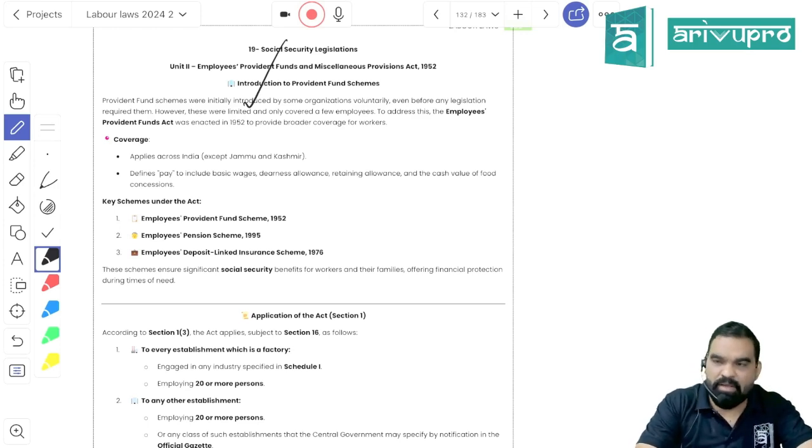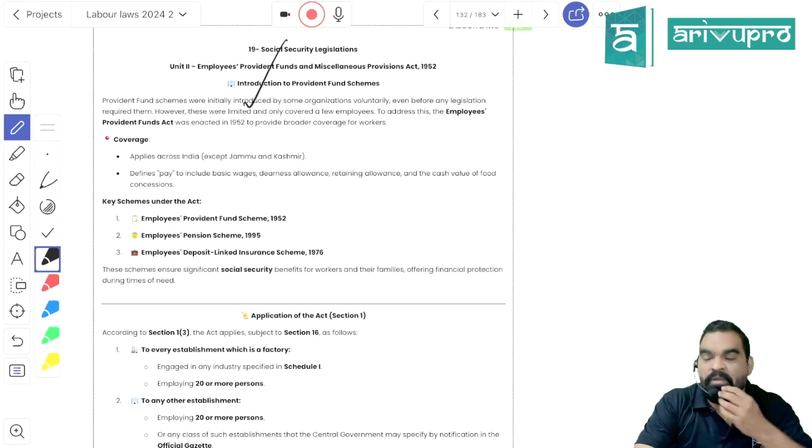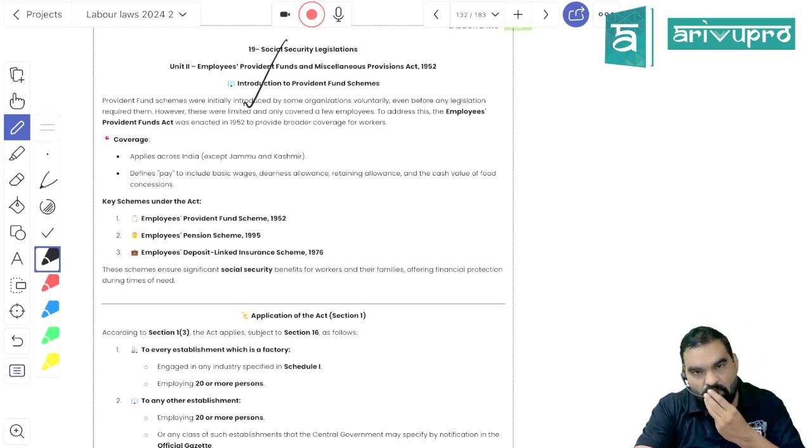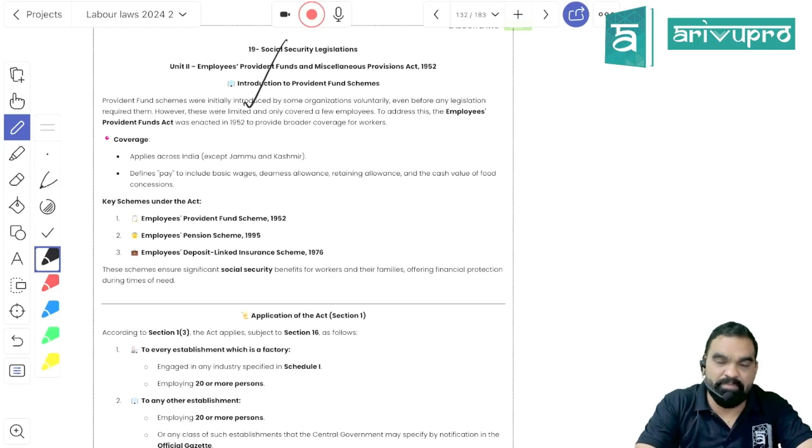The employee will make a contribution of 10%, 20%, 30%, whatever they want. That amount is going to be deducted from his gross salary, and by adding the 10% contribution of the employer, it is going to be deposited with the Employees Provident Fund Corporation. They are going to manage it. Once you retire, or in between your employment if you want a withdrawal from that fund, you can withdraw it and use it. So it is like securing your retirement.